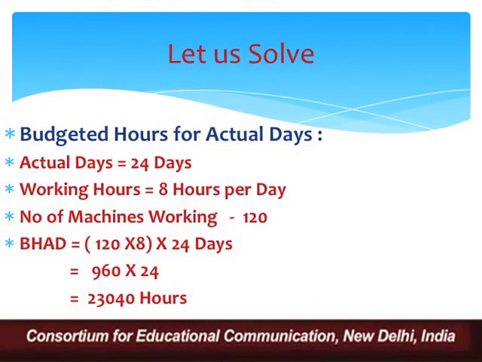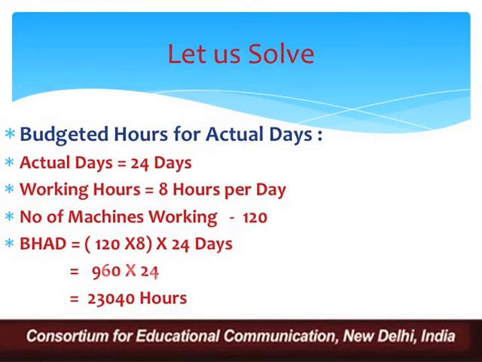Once it is calculated, the next step is to calculate budgeted hours for actual days. The same is computed for actual days. The question reports that we worked for 24 days only. So the same process is applied, but the only difference is that actual days are now 24 days as compared to budgeted days, which were 25 days.